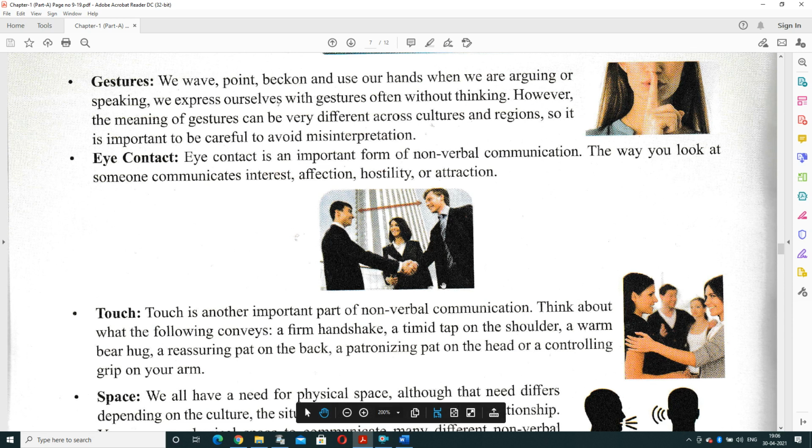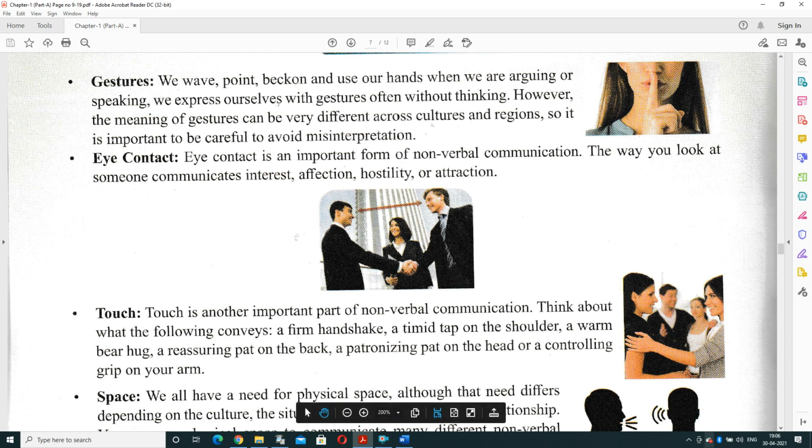And eye contact is an important form of non-verbal communication. The way you look at someone communicates your interest, affection, hostility or attraction, how you are attracted to someone. It depends upon your eye contact with the other party.